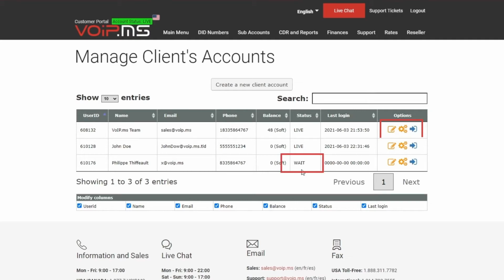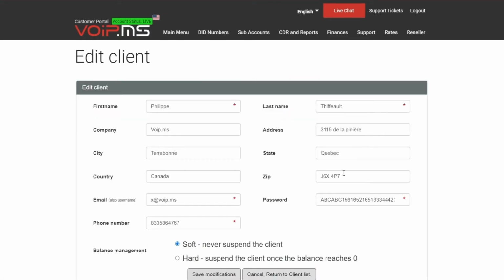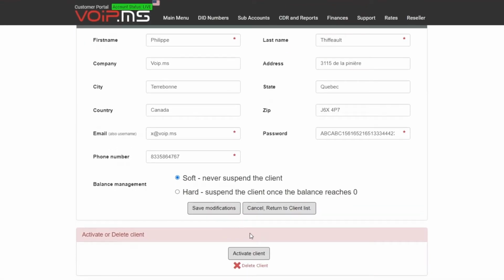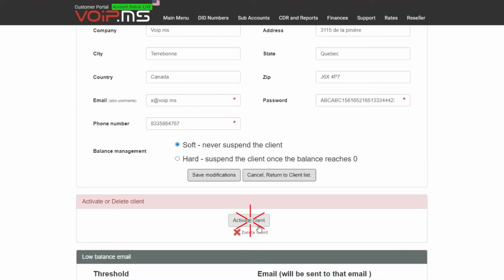If you see a wait status, it means you have a new customer who signed up himself. To change his status to live, click on the action button Edit Client. It will bring you to the client information page. Scroll down and click on Activate Client. This customer will now have access to his client interface.